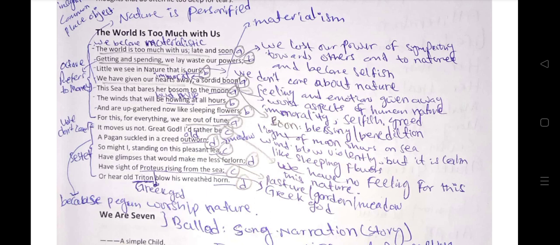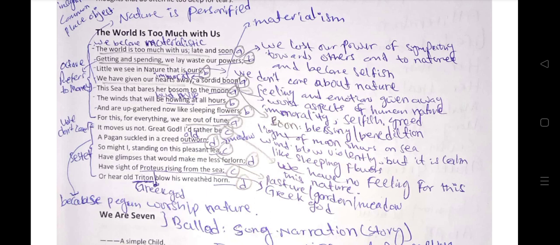You know that the sea tides are due to the gravity of the moon. So we must also connect with nature. The winds that will be howling at all hours, the loud noise that creates tides in the sea, and are up-gathered now like sleeping flowers. For this, for everything, we are out of tune.